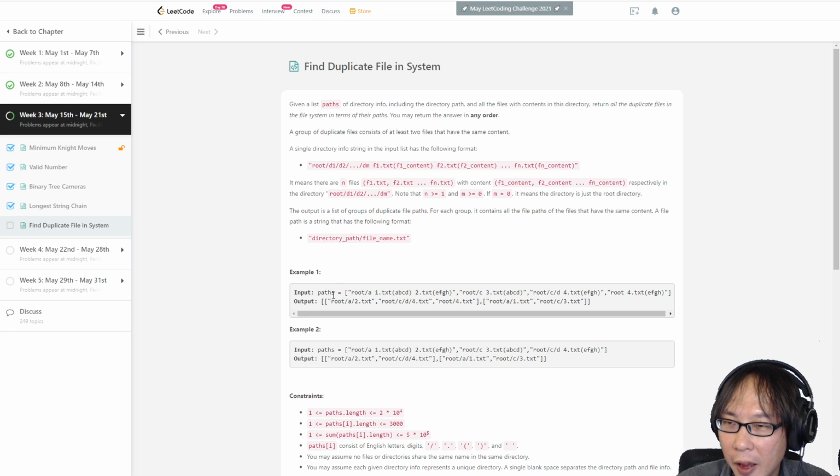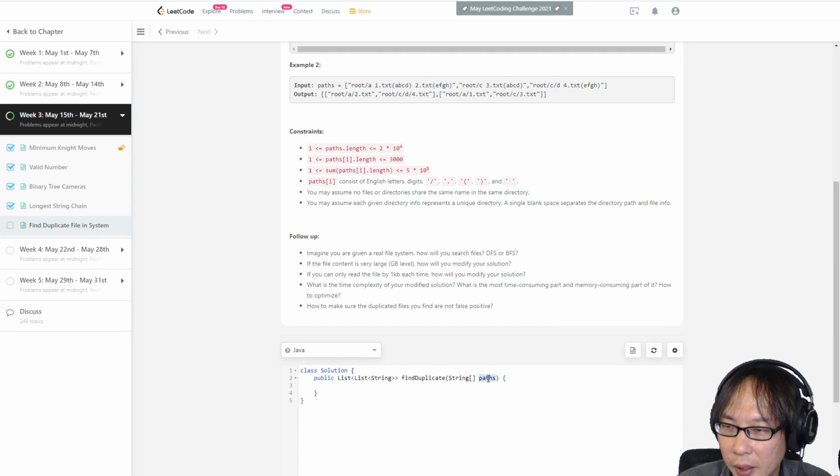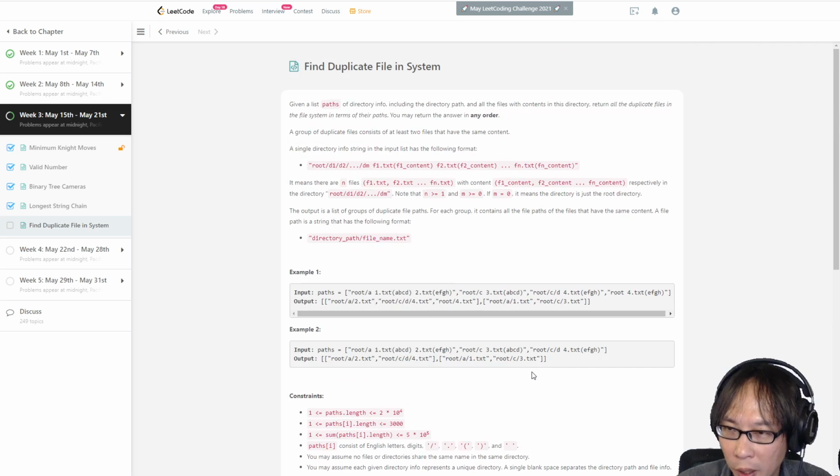So we have an input. This is an array, right? Yes, this is a string array. So you basically are given a lot of strings, right? So this is the folder, this is the list of the files, and those are their content. And you are basically finding all the files that have the same content, right?